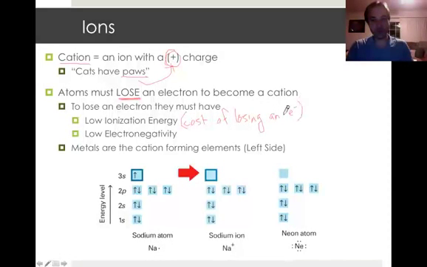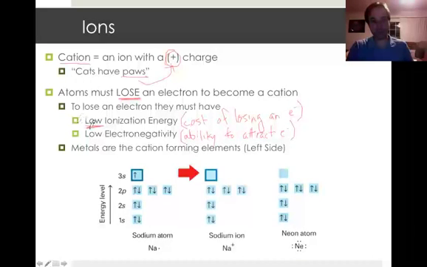Okay, so in other words, if the cost is too high, then you're not gonna lose an electron. It's gonna be too hard. But if your ionization energy is low, then the cost is really low, so it's easy or easier to lose an electron. Now, these guys also have low electronegativity. Electronegativity is the ability to attract electrons. So we already said that it's easy for them to lose electrons. It's also very hard for them to gain electrons. They have low electronegativity. So the odds work in their favor to lose electrons. They're not good at gaining them, and it's easy for them to lose them.